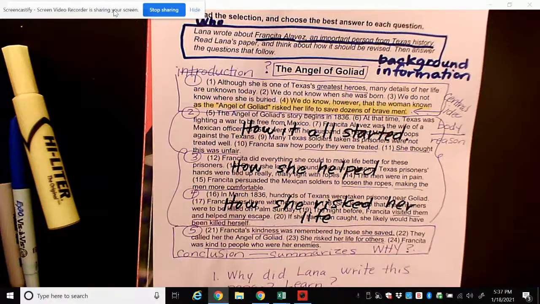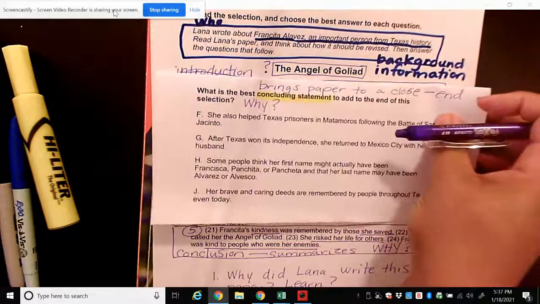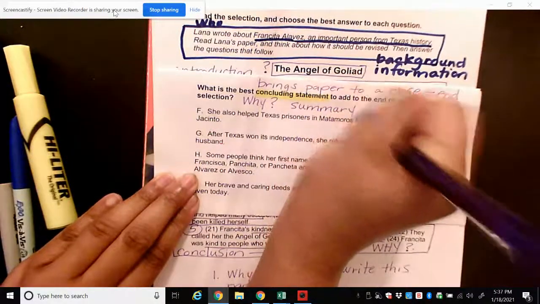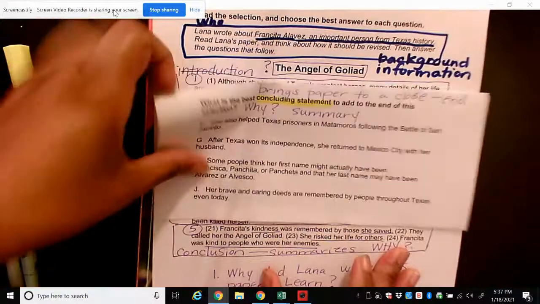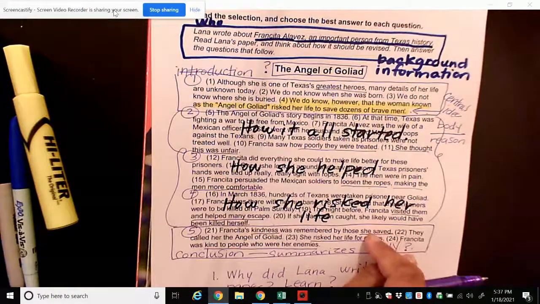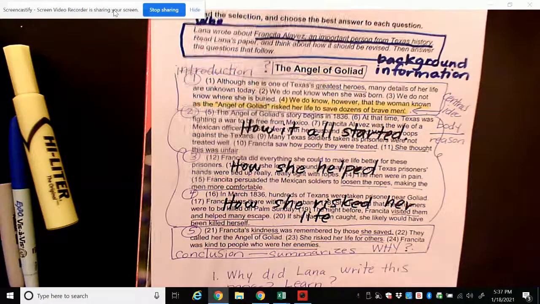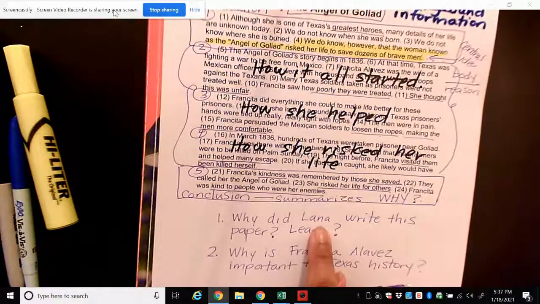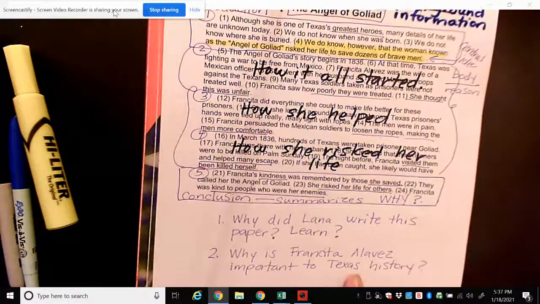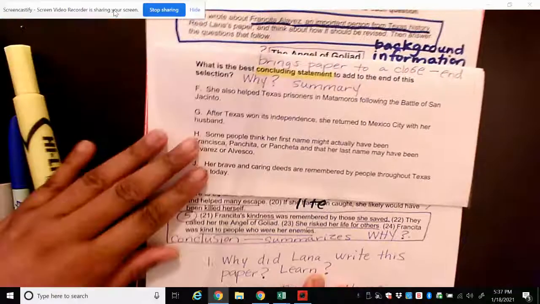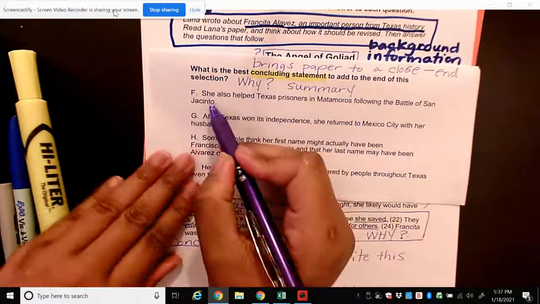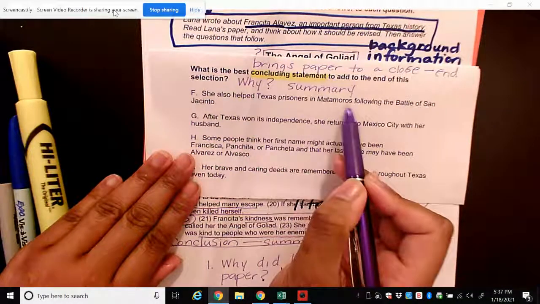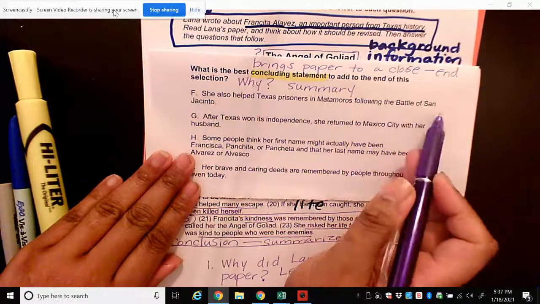The sentence that I choose has to be a summary. Okay. This is a summary. So basically, one sentence tells me what all 24 sentences are about. And it answers the question, why did Lena write this paper? What does she want me to learn? Why is Francita Alvarez important to Texas history? All right, so we're going to go through our answer choices. Well, F says, she also helped Texas prisoners in Matamoros following the Battle of San Jacinto.